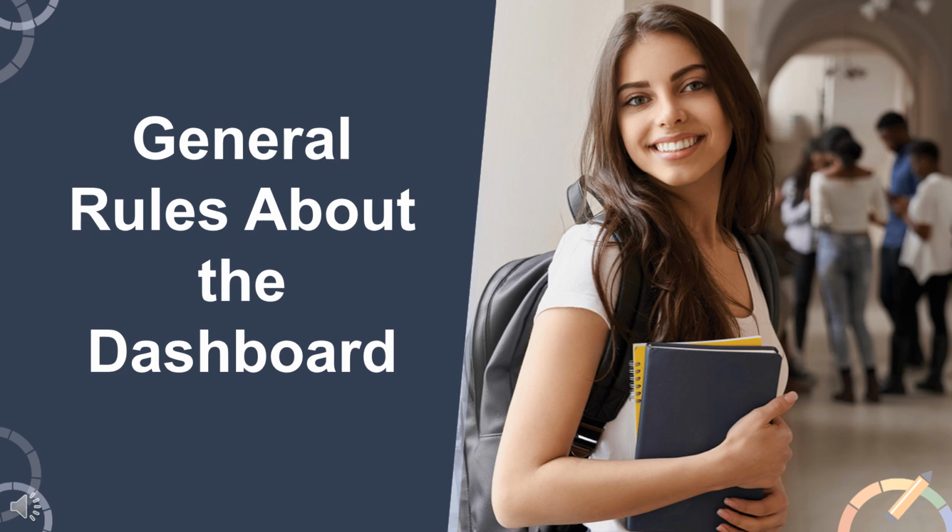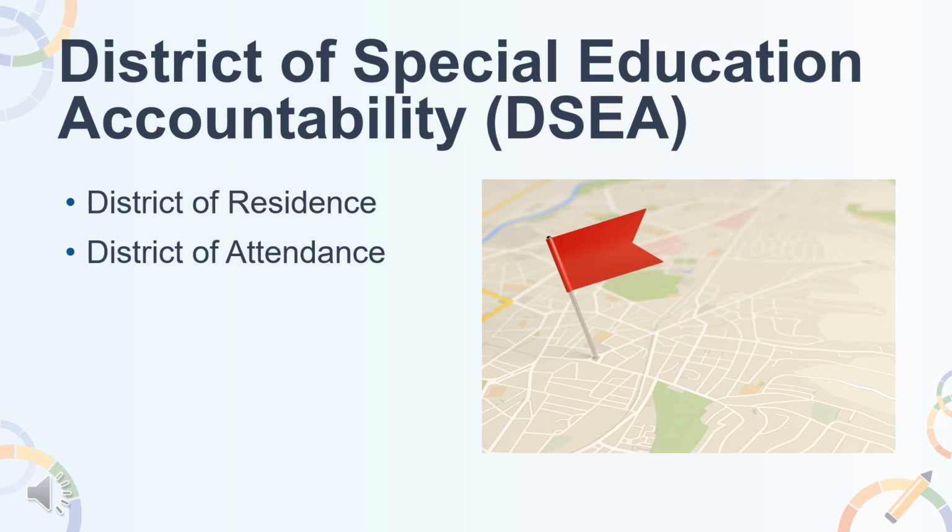Let's now walk you through some general rules about the dashboard. First up, the District of Special Education Accountability, or DSEA. The DSEA rule is applied to all available state indicators for students with disabilities who receive special education services at another district or county office of education. These students will be sent back to the District of Residence, or DSEA, and included in the DSEA's dashboard.